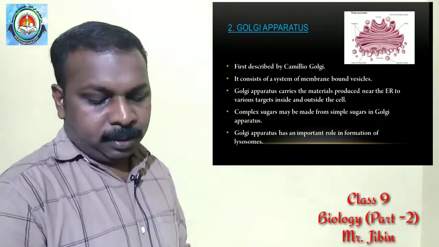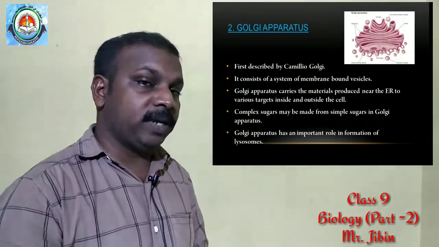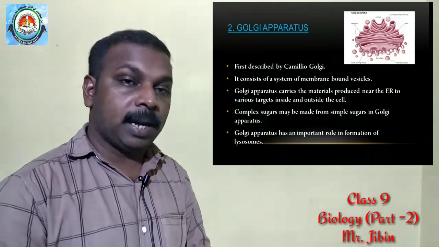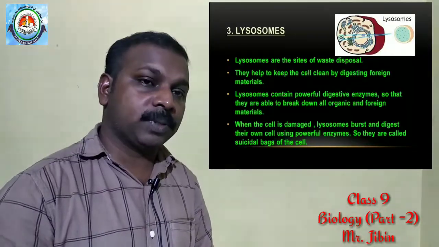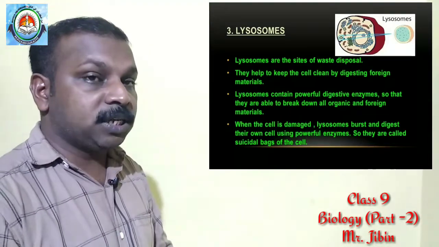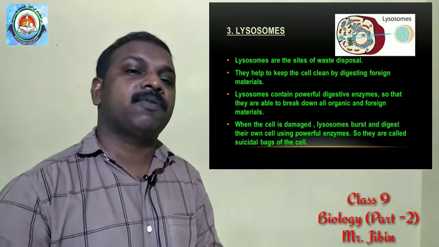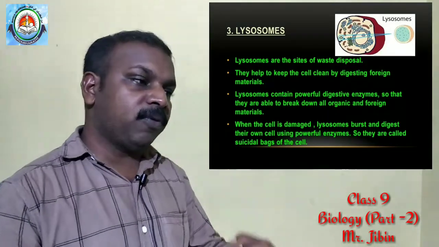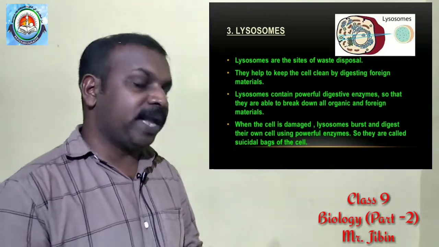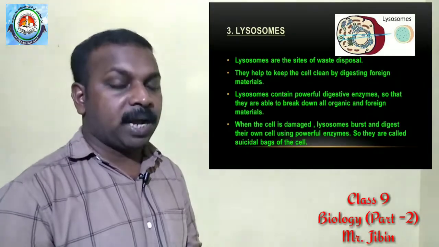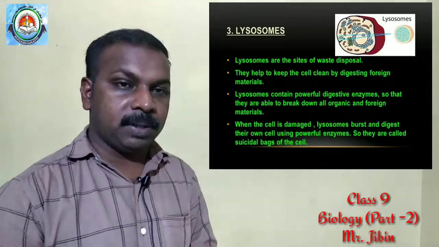And the Golgi apparatus has another important role. It helps in the formation of what? Lysosomes. Okay, lysosomes also we discussed. What are lysosomes? They are the sites of waste disposal, because they have very powerful enzymes. With the help of these powerful enzymes, lysosomes can break down or digest the unwanted materials or foreign materials which come in the cell.